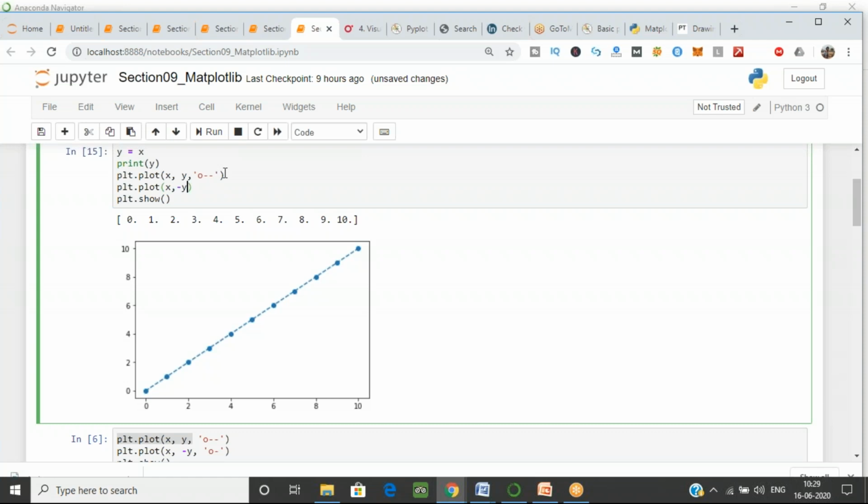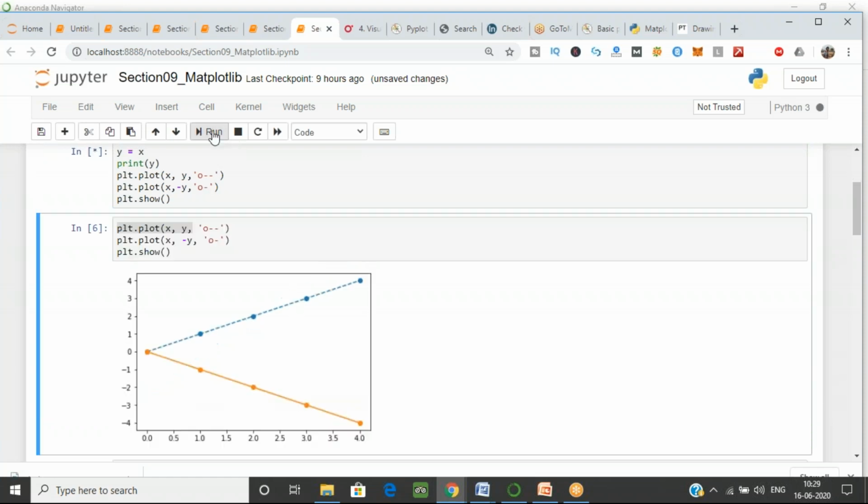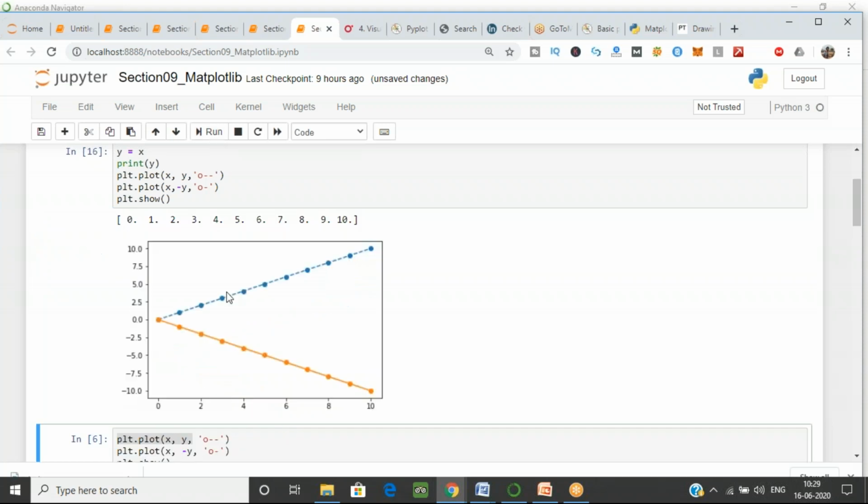Now I want to plot the values x and minus y, and again let's give it another style. I want it in dots, and let's keep the hyphen. We just need them connected, we don't need a spaced line between them. So let's execute this. Can you see there are two lines, because we are doing two plots.